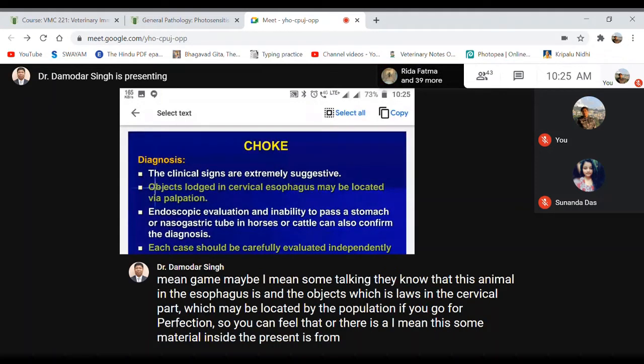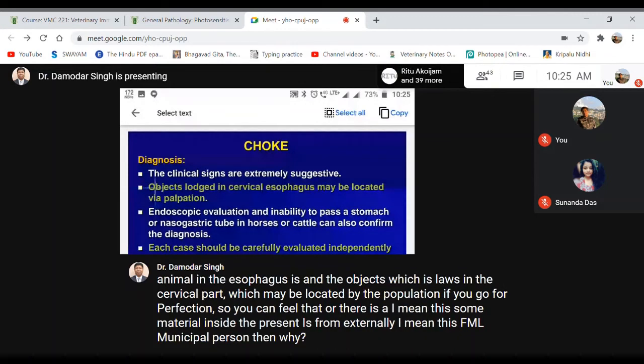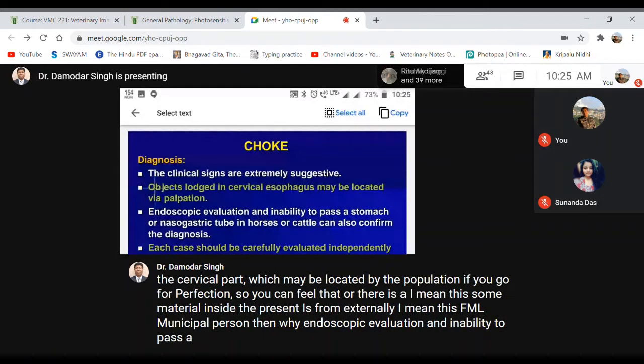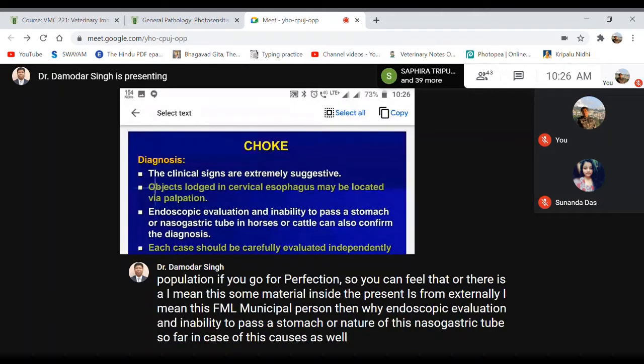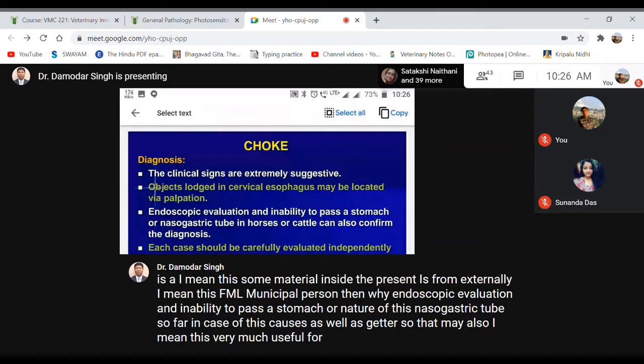This external means palpation. Then by endoscopic evaluation and inability to pass a stomach or nasogastric tube, so far in the case of horses as well as cattle, that may also be very useful for confirmation of this choking, for a diagnosis.